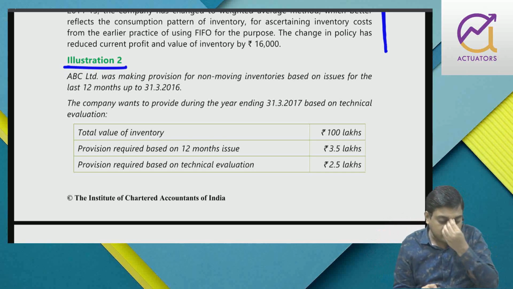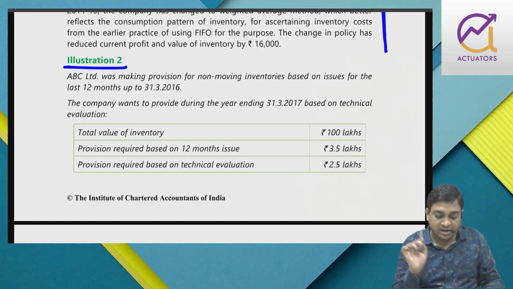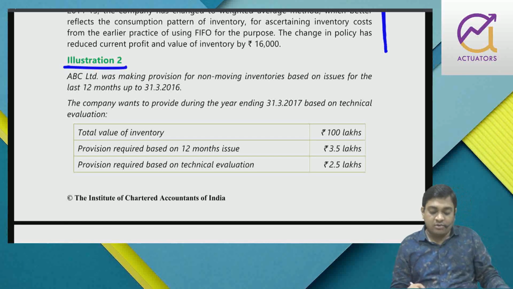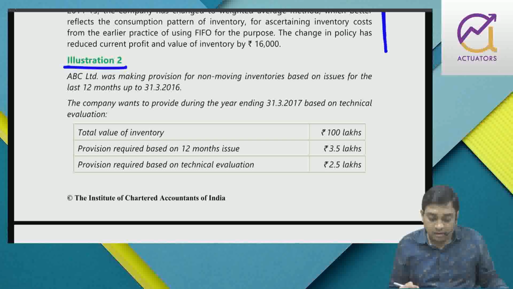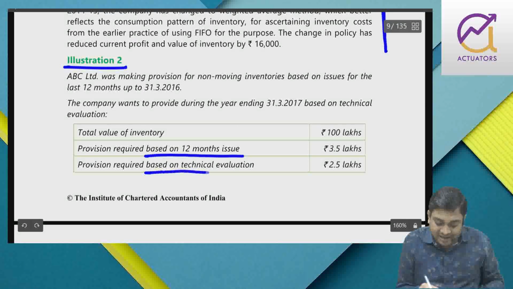So ABC Limited was making provision for non-moving inventories based on issues for the last 12 months up to 31st March, right? The company wants to provide during the current year based on technical evaluation. Previously it was provision based on 12-month issue, now it is on technical evaluation.